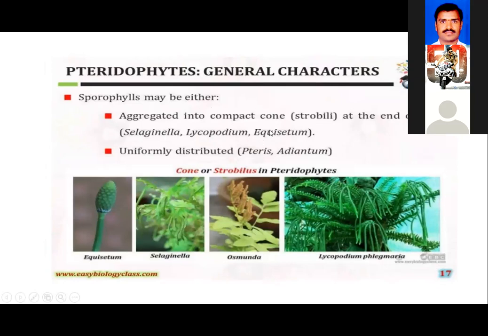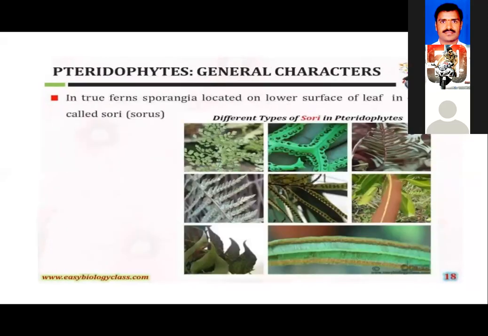These are plants in which the sporangia developed on the leaf, which we call sporophyll, are arranged in the form of a cone-like structure. We call it the strobili, and it appears at the apical point or tip of the main stem. Whereas where the sporophylls are uniformly distributed, examples are Pteris or Adiantum.